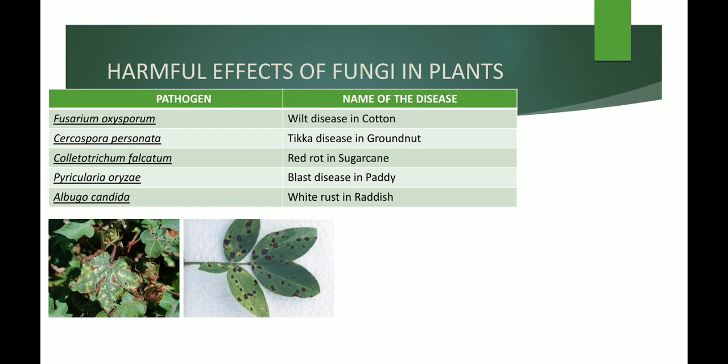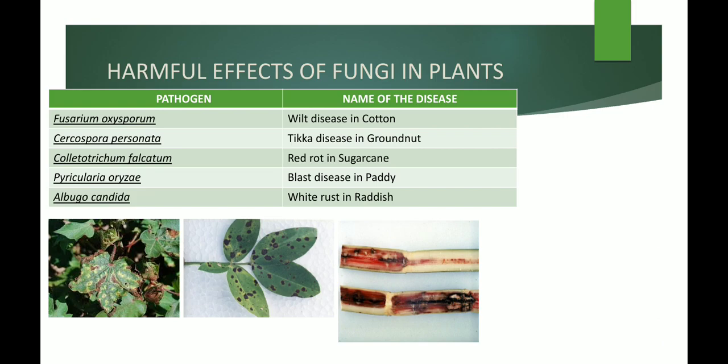The next one is Colletotrichum falcatum. This causes red rot in sugarcane. You must have seen a few sugarcanes which are having red inside them. That is because of Colletotrichum falcatum. It is completely attacked by the fungi.